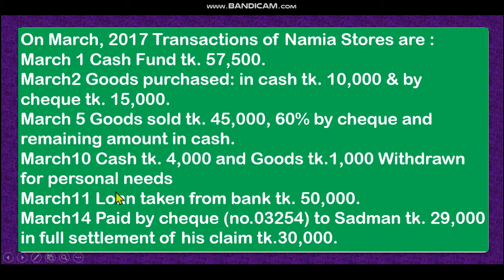So it will not be in cash receipt journal. Then loan taken from bank 50,000 taka. That means by this we receive money. Loan taken from bank, that means our cash money will increase.